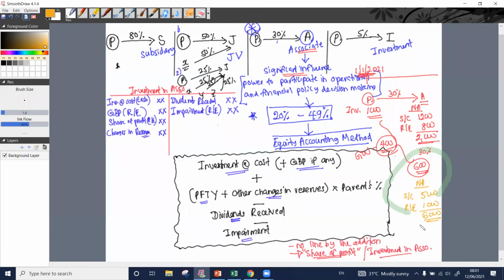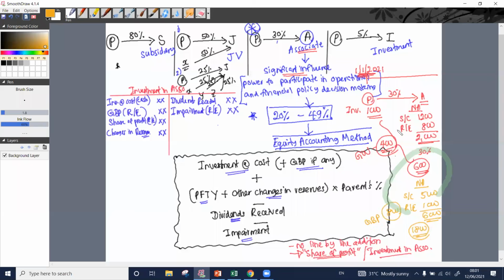Out of this 30% means what? 6,000 into 30% means 1,800. To acquire 1,800 worth of net assets, we are paying 1,000, right? So in such a situation, this difference of 800 we need to recognize as gain on bargain purchase, right?